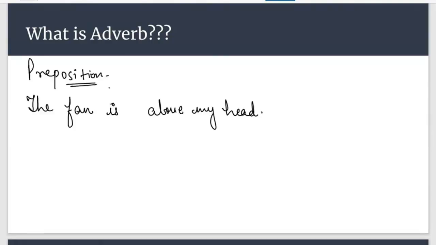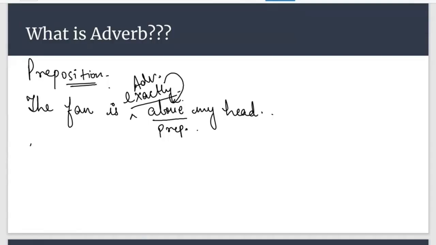The fan is above my head. In this sentence, which word is behaving as a preposition? The fan is above my head. Very good. So definitely above here is the preposition. Now if I say the fan is exactly above my head, we all know that the word exactly is an adverb, and it is adding something to the meaning of the preposition. So this sentence is an example of an adverb qualifying a preposition.